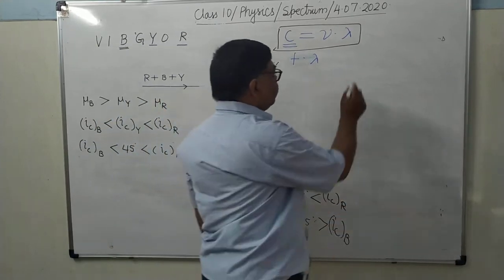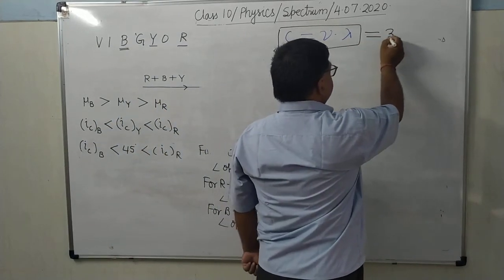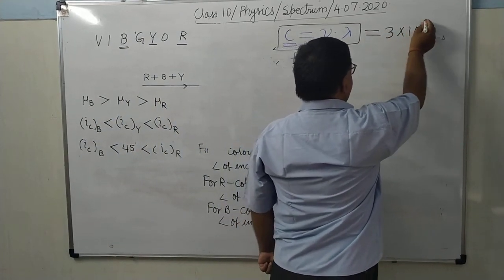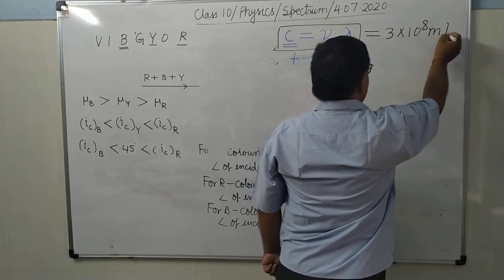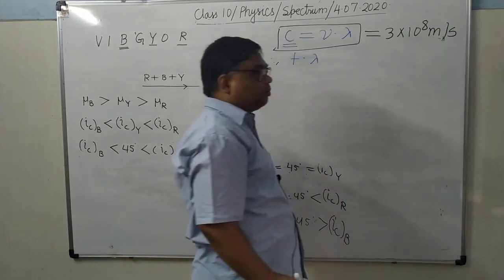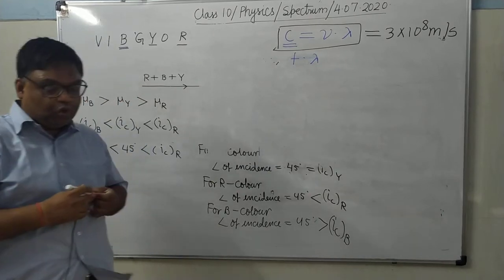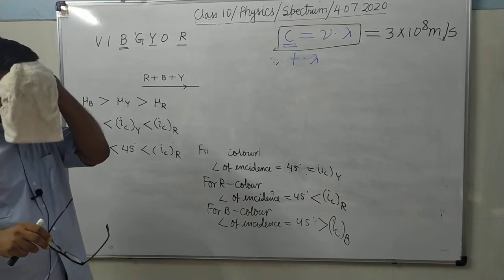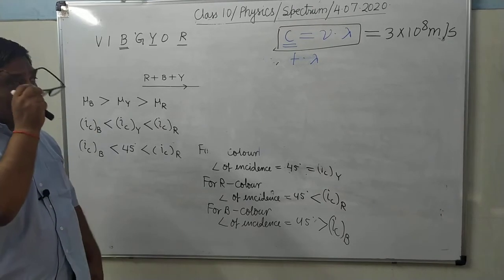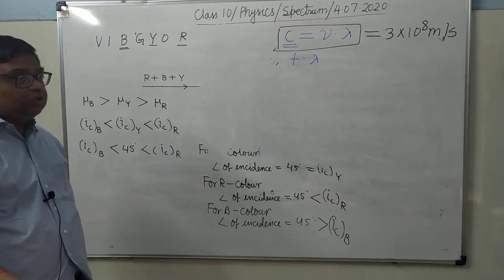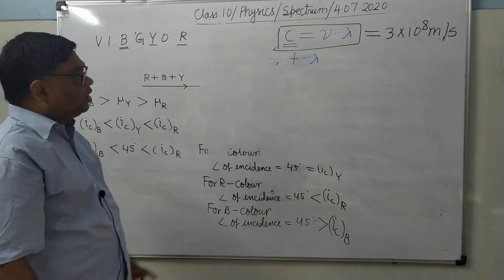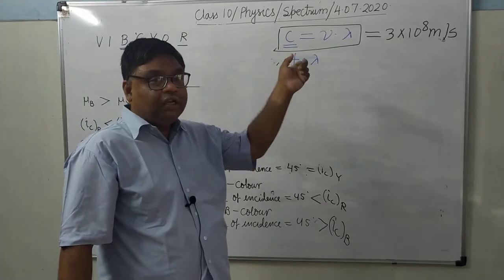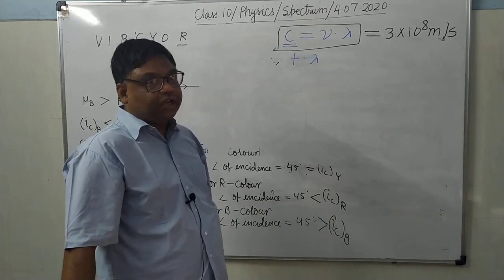Means when you talk about air or vacuum, this product will always be 3 into 10 to the power 8 meter per second irrespective of the color. मतलब कलर कुछ भी हो, न्यू इंटू लैम्डा का प्रोडक्ट क्या होगा? It will be equal to 3 into 10 to the power 8 meter per second in air or vacuum.